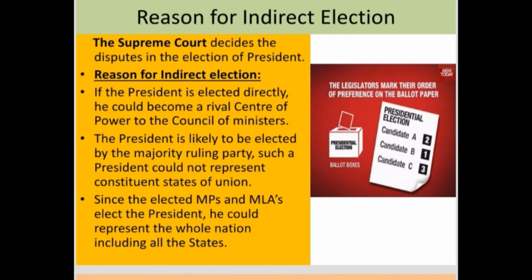That means, to understand this, people have elected a particular party to power, and only if that party gets a majority will it get into government. Now if that majority-elected government elects the president, then indirectly the president is elected by the people themselves. So it is actually a better process if you go for indirect election.